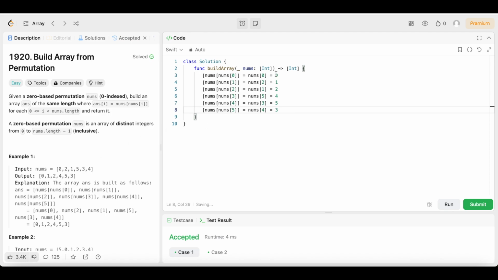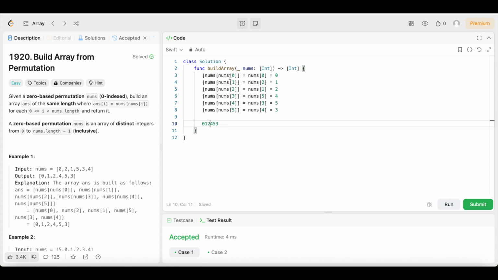And these numbers right here should be the same as our output. So let's see, our output is 0. So we put a 0. Hold on, y'all. Sorry, guys. So that's our output. Output is 0, 1, 2, 3, 4, 5, 3. These numbers match up to these numbers. Yes, they do. Excuse me, guys. Now they do. This is the output we got, and that's how we got it.